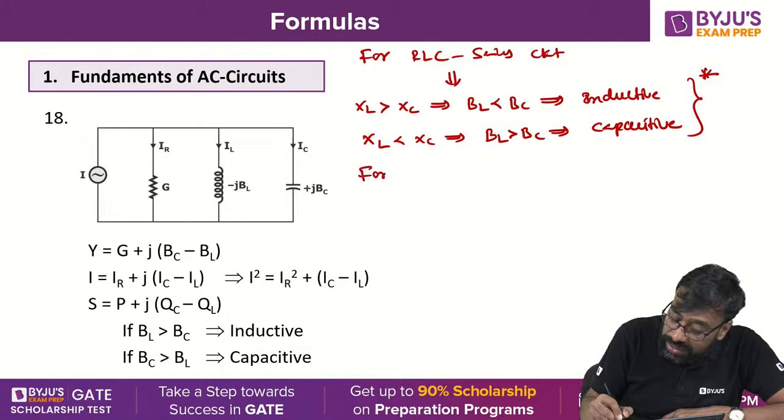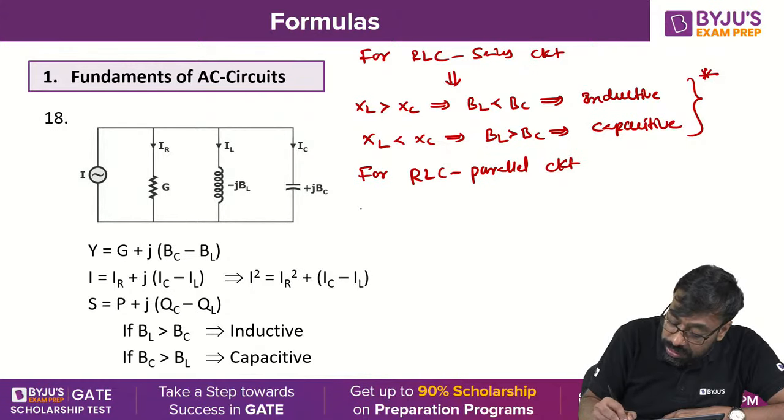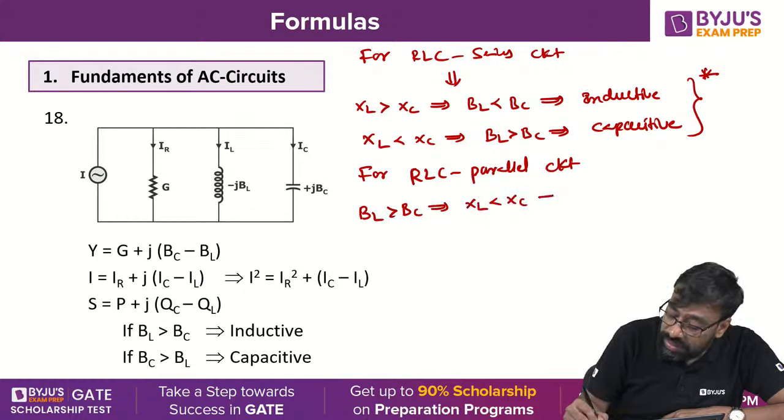For a parallel circuit, BL greater than BC, nothing but XL less than XC, is inductive.